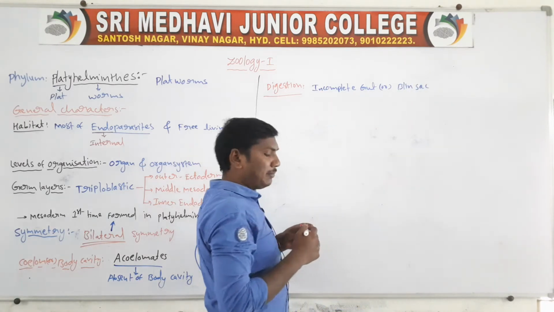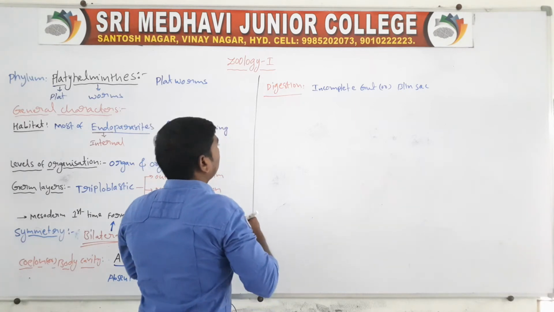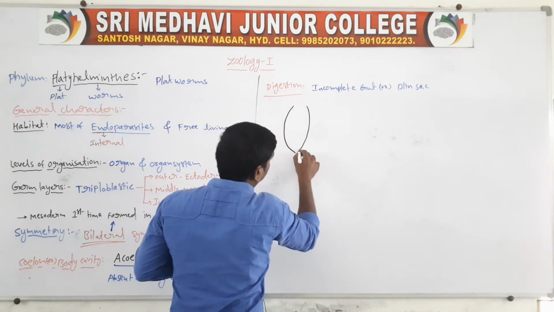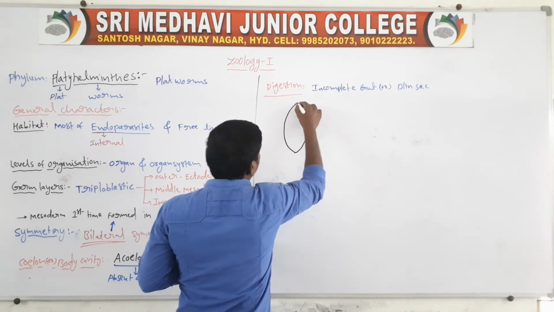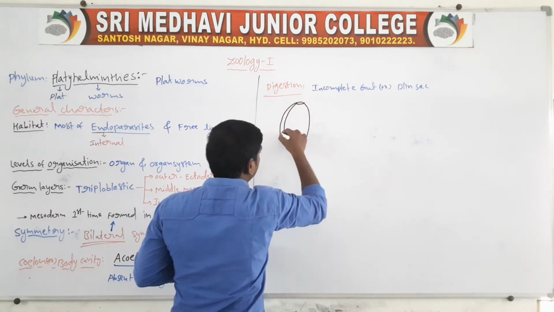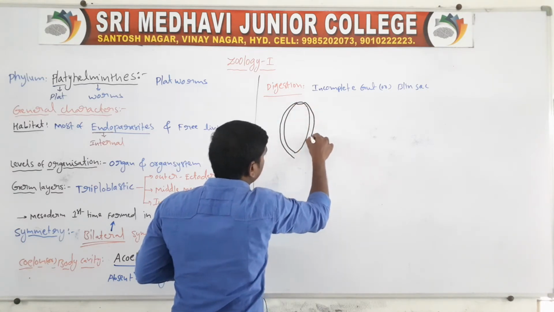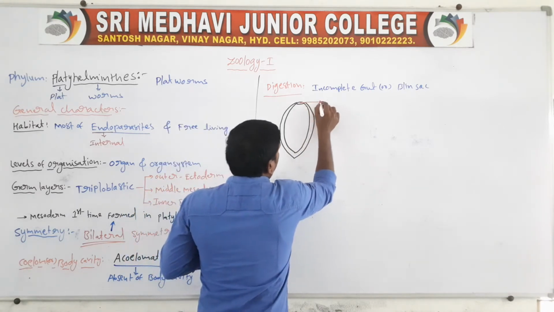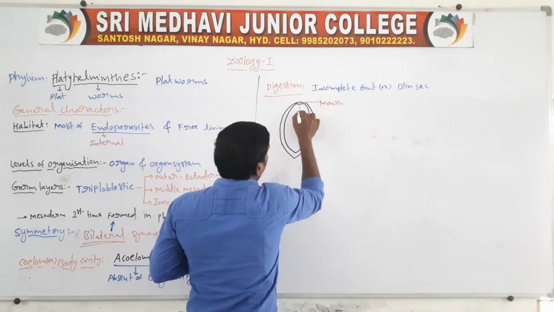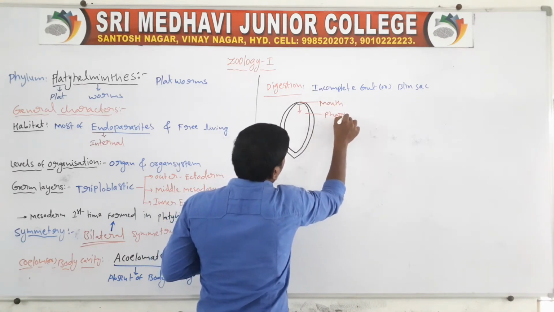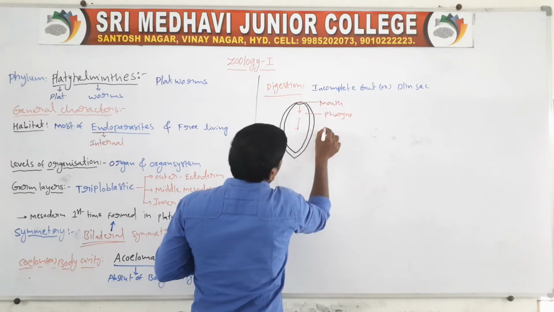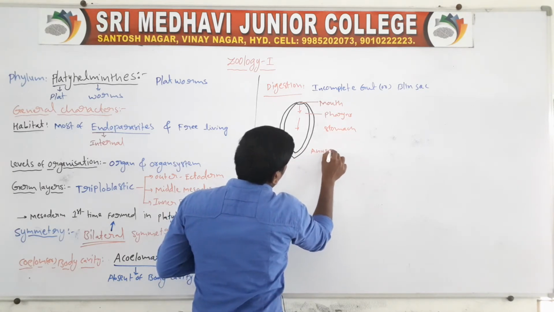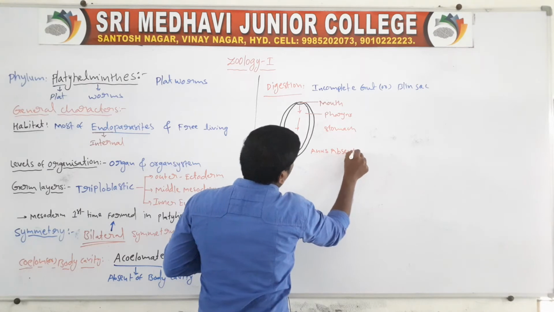In this animal there are the mouth, the pharynx and the stomach, but the anus is absent.